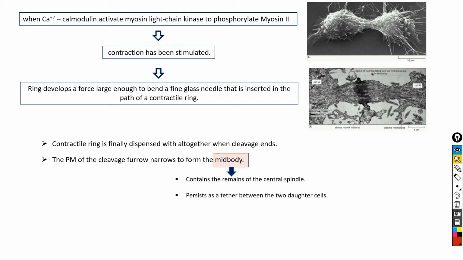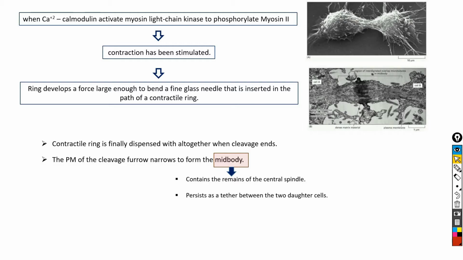Similarly, cells cannot make a new endoplasmic reticulum and Golgi complex unless some part of the endoplasmic reticulum and Golgi complex is already present. Meaning, in daughter cells, new endoplasmic reticulum and Golgi complex is formed from their parts.